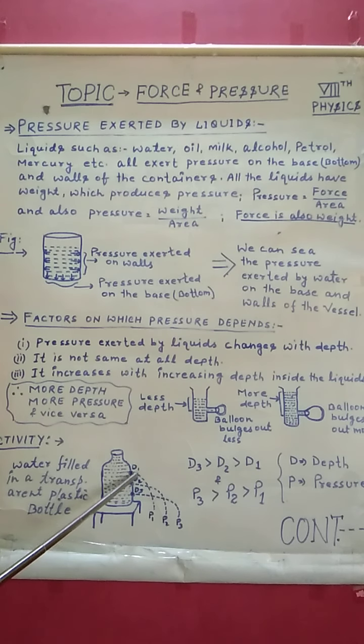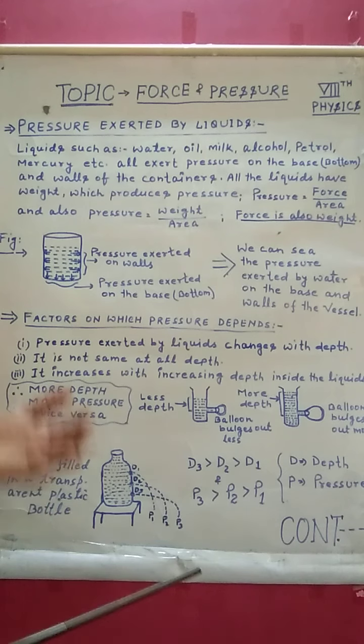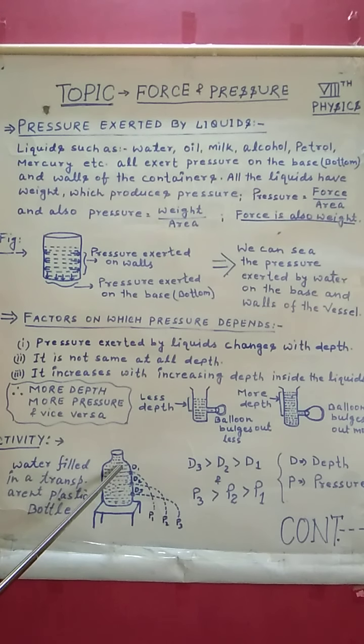You can see 3 different depths. Cover all the holes with testing materials. Now fill water in this bottle and one by one open the holes. What do you find? The water sprinkle is coming out from all 3 holes like this.